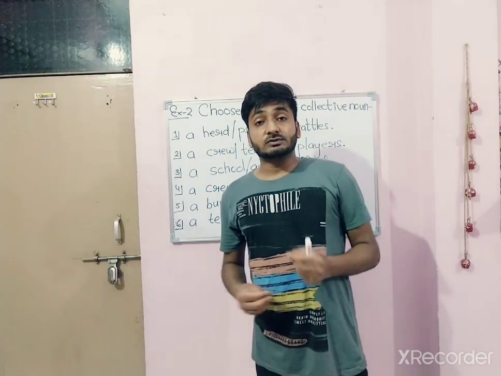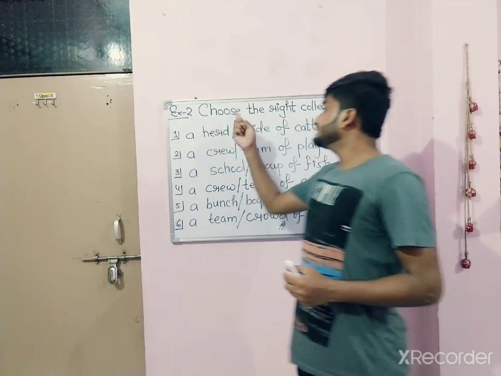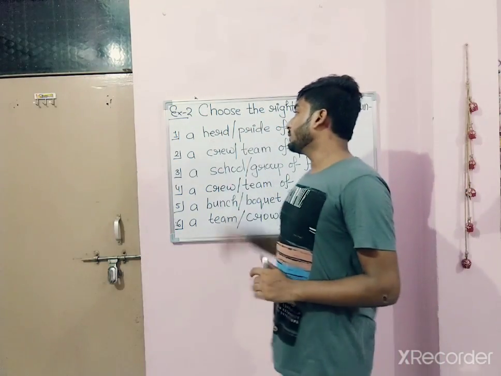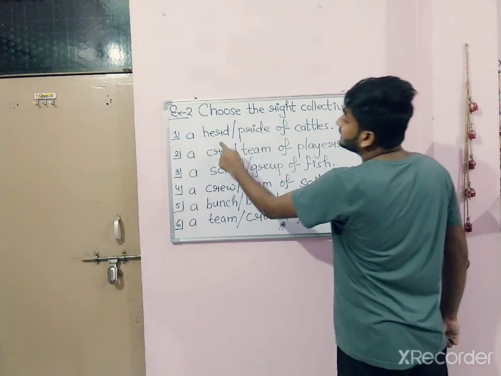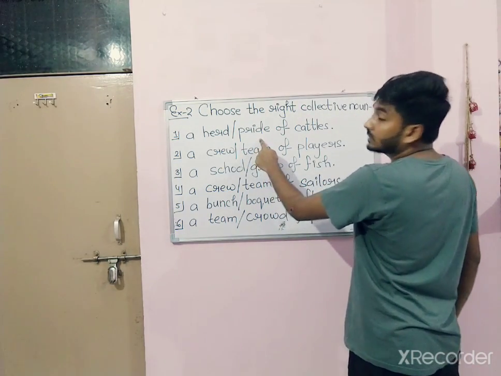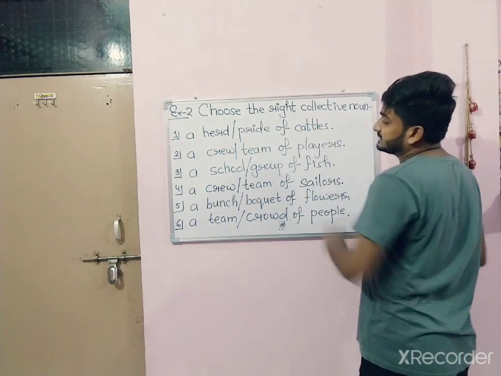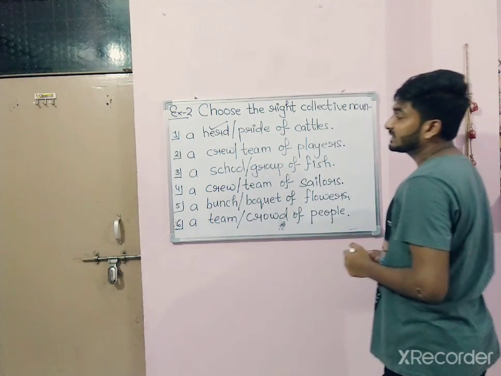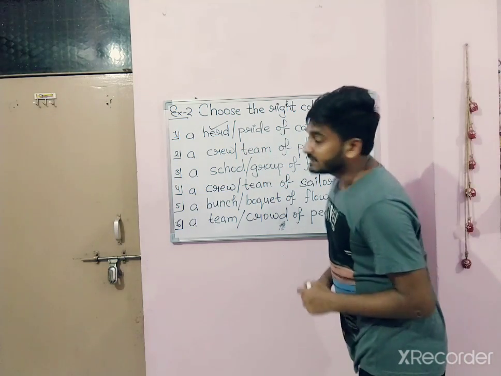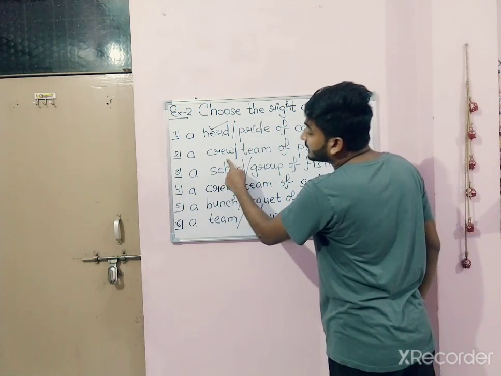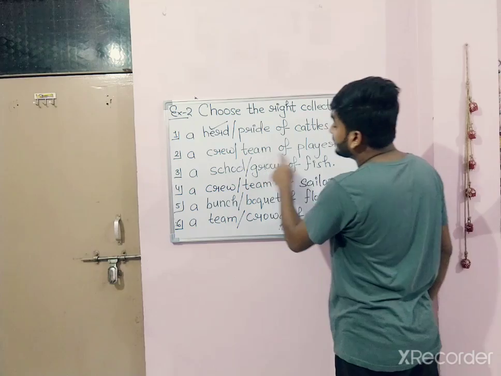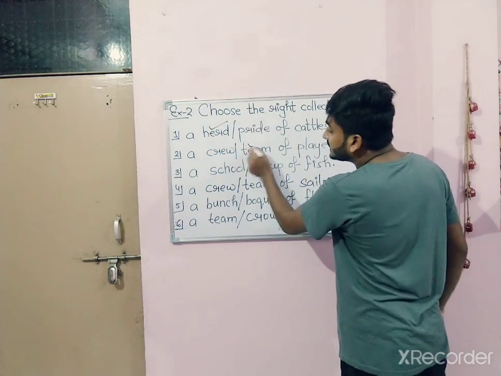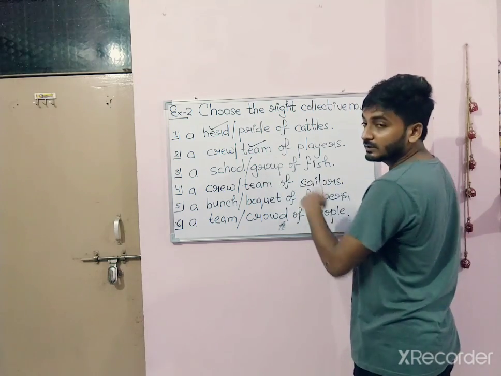Now we will do exercise 2, which is choose the right collective noun. Number 1, a herd or pride of cattle. Which is the correct one? Herd. A herd of cattle. Number 2, a crew or team of players. Which is the correct one? Team. A team of players.